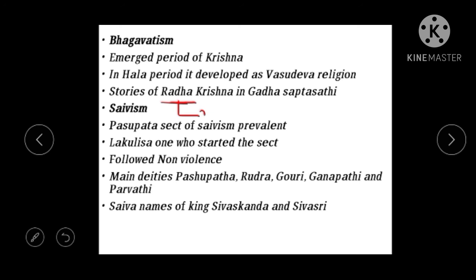We also see some names of the Satavahana kings related to Shaivism, meaning named after Shiva. Shivaskanda is one of the rulers of the Satavahana dynasty, and Shivasri is another ruler. These two rulers had names of Shiva. And we see coins with a swastik sign. You might know the swastik symbol, it will be like this. So this swastik symbol shows the significance, the importance of this religion.